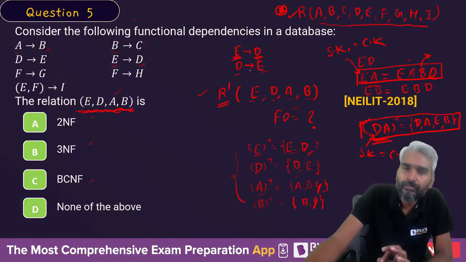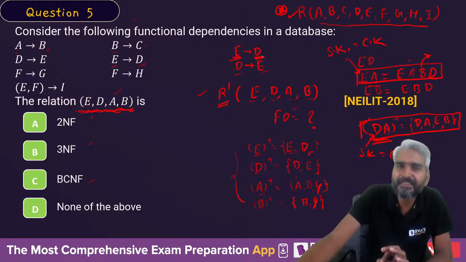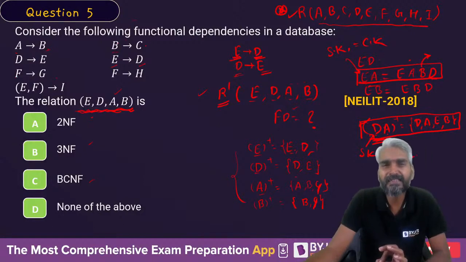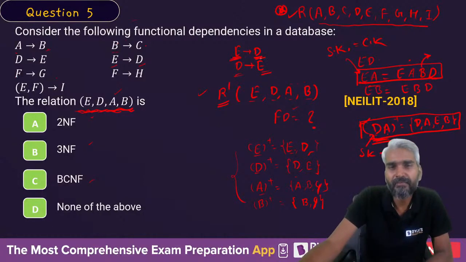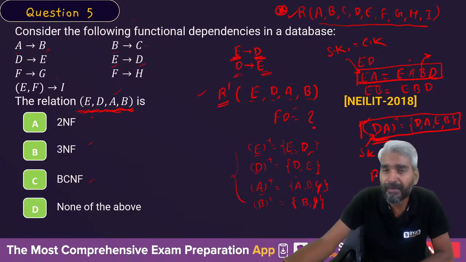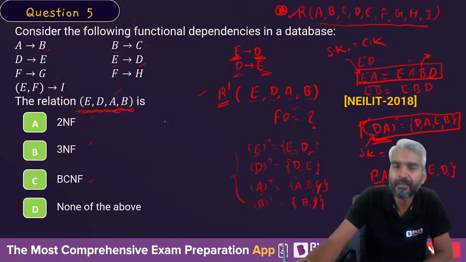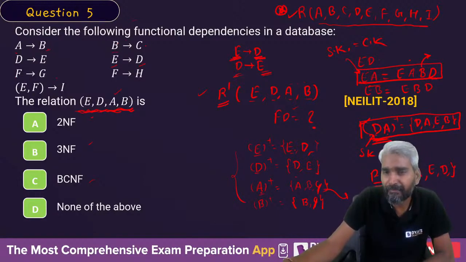Now, what are the FDs? E implies D is an FD. D implies E is also an FD. So what are the prime attributes, sir? A is a prime attribute, E is a prime attribute, D is a prime attribute. What about B? Can A determine B? Yes, sir. From here, we know that A can determine B.